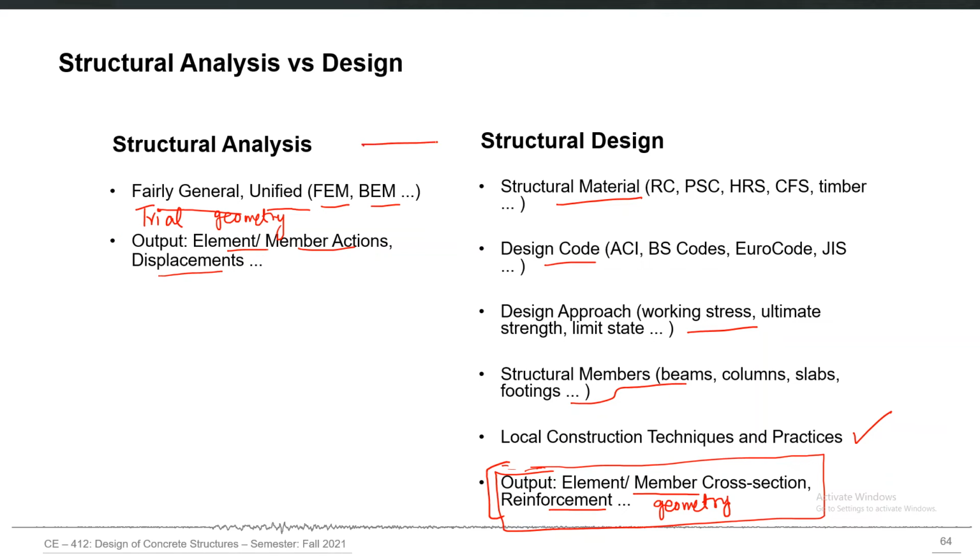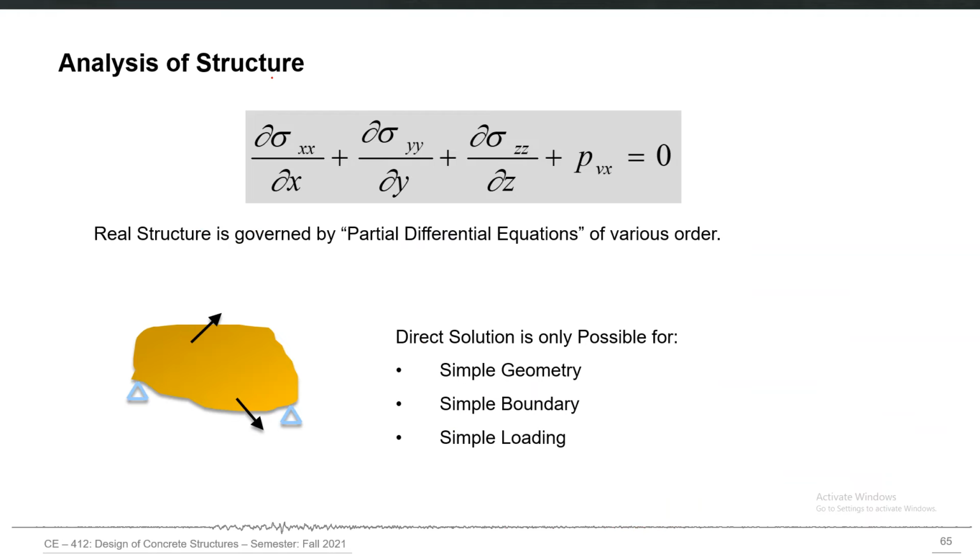So in a sense, this is a cyclic process. It is not just a one-way process. You have to first start with a trial geometry and then check whether that geometry is providing you enough capacity to sustain the responses or not. If not, then you change the trial geometry again and repeat that process. Let's talk about the analysis process itself. Obviously, we will not go into detail, but maybe 2-3 slides about that.